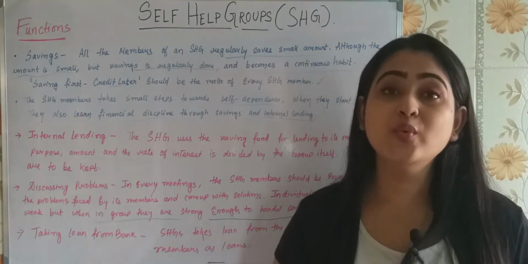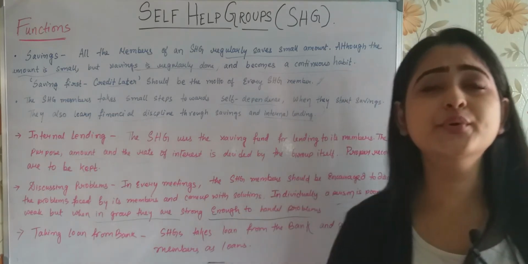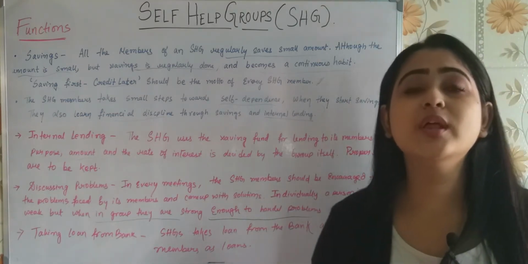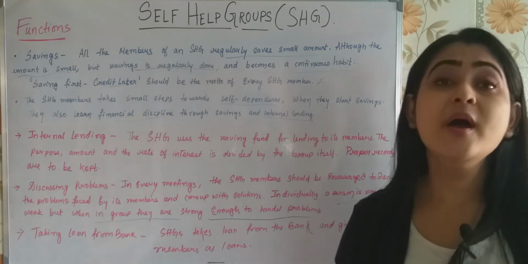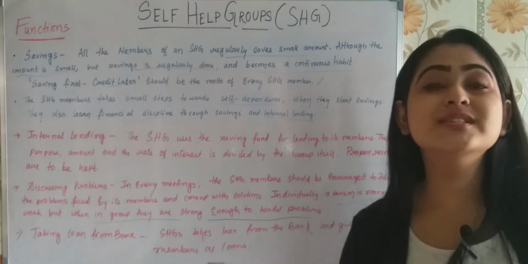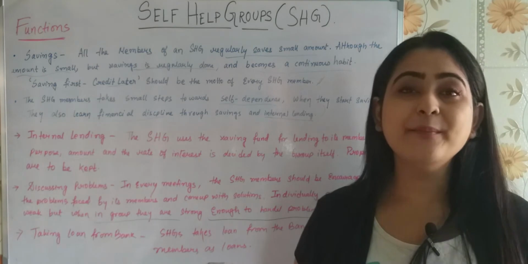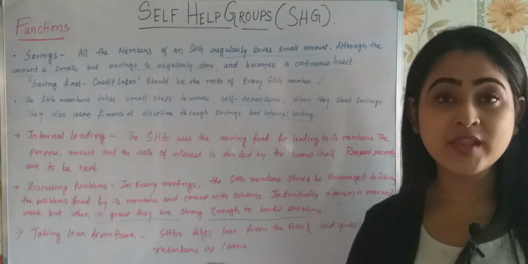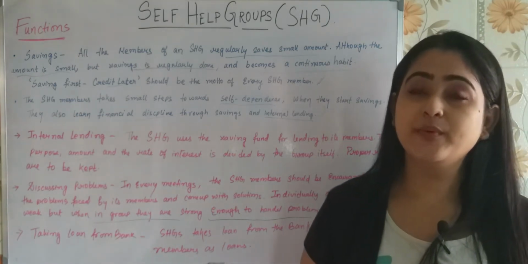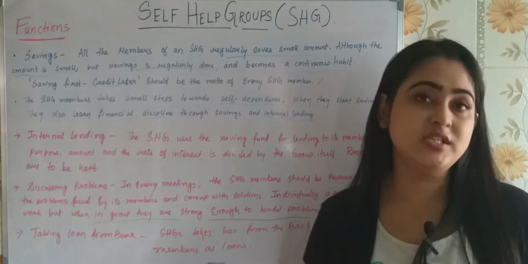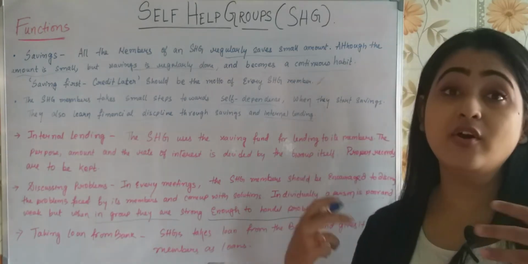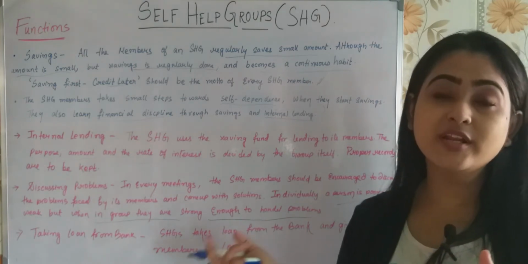It's not always that the loans provided to the members of the group are just from the savings of the members, but loans can also be taken from the bank by a particular SHG. SHGs get special facilities from the rural banks, like the rates of interest are very low compared to what will be charged to an individual person.